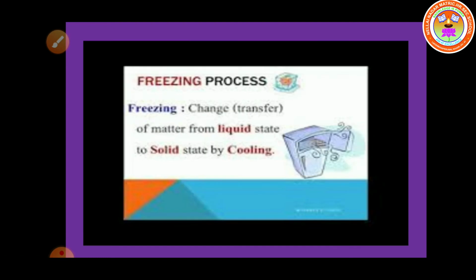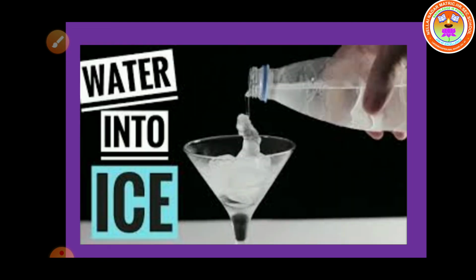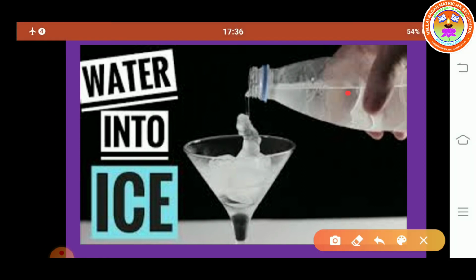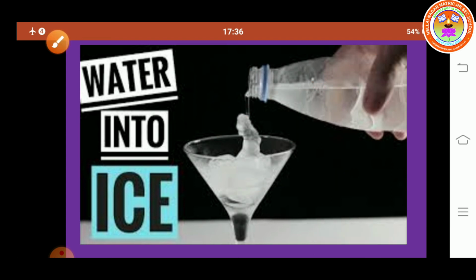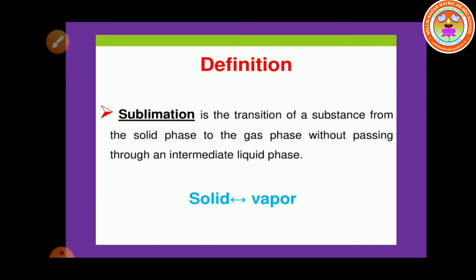Next, freezing process. In the freezing process, liquid changes into solid. So, the change of state from liquid to solid is called freezing. For example, water into ice is an example of the freezing process, because here water is liquid in nature and ice is solid in nature. So, here liquid changed into solid. It is the example for the freezing process.